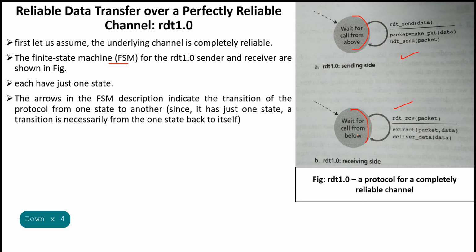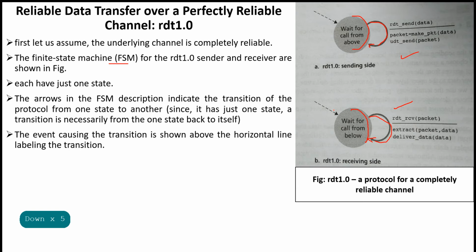The arrows in the FSM description indicate the transition of the protocol from one state to another state. Since it has just one state, a transition is necessarily from the one state back to itself.